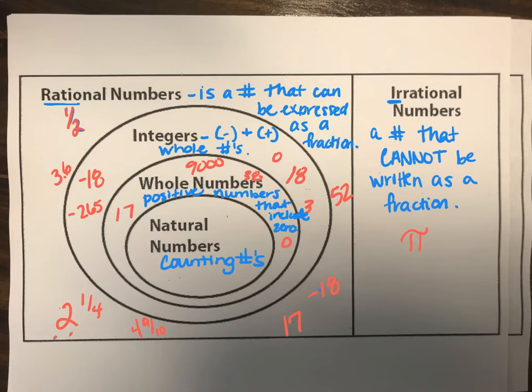So counting numbers do not include 0. So natural numbers are going to be 1, 2, 3, 4, and so on. Are y'all good with that? Okay? Is that pretty clear?